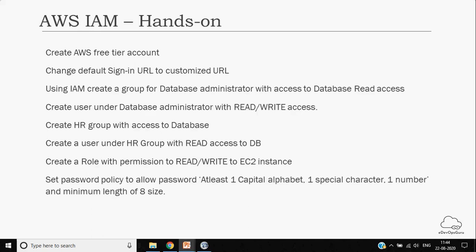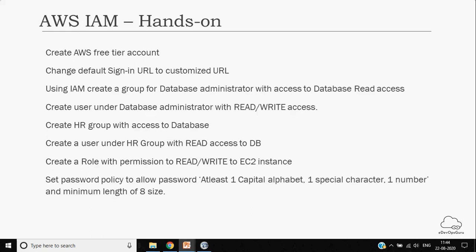Then create a group for database administrators. In this example, I have just asked for database read access, but normally database administrators will have a database administration policy attached to them. Then create a user with read-write access.